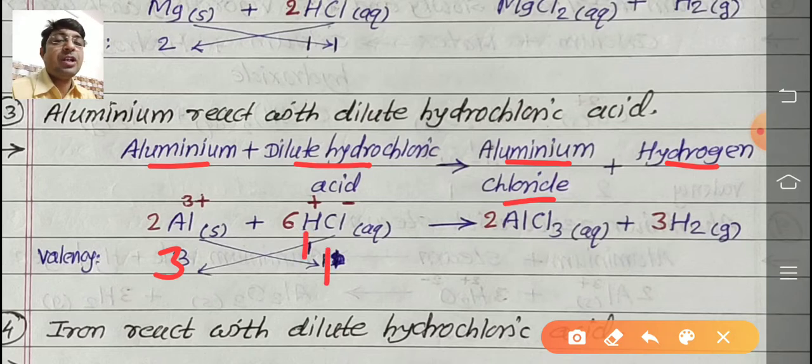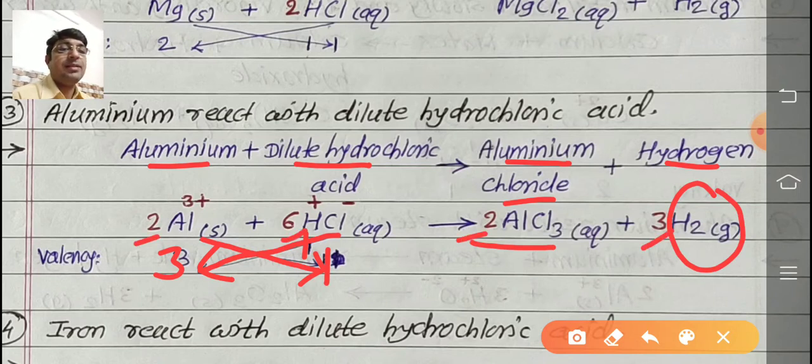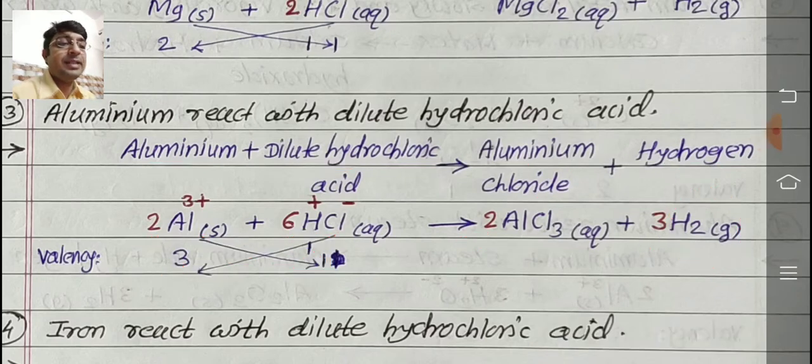So positively charged aluminium reacts with negatively charged chloride. Aluminium 1 and chloride required 3, so AlCl3 is formed plus one hydrogen atom. Two atoms of hydrogen are required to release the hydrogen gas. Now for balancing purpose we are writing multiple numbers here. Confirm it: the number of atoms should be the same on both sides at the time of balancing the reaction.